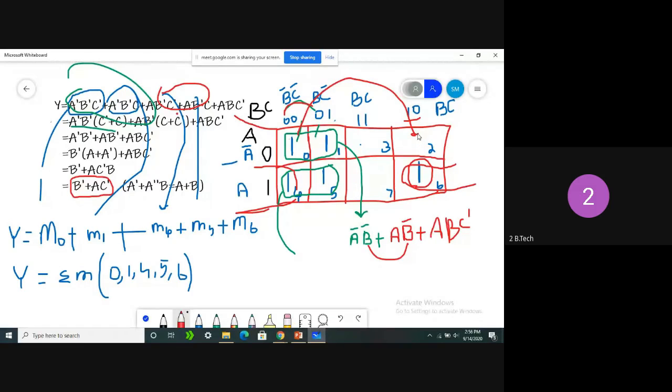Simply we can fold it also. After folding, what do we have? Four. If you fold, 4 and 6 will also make one combination. Clear, all of you? So that is the thing I need to get.